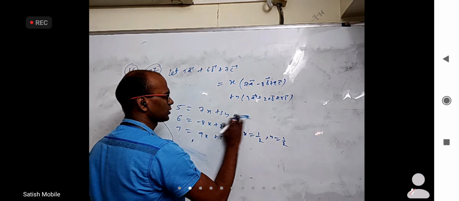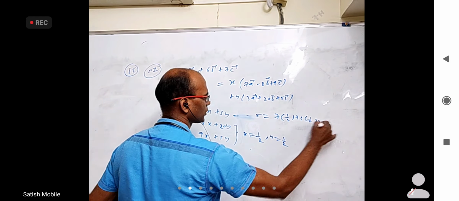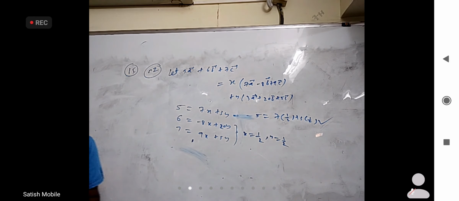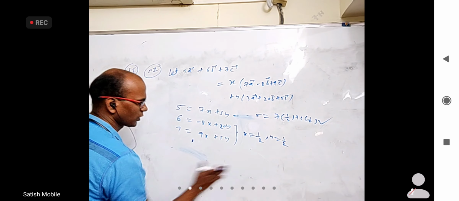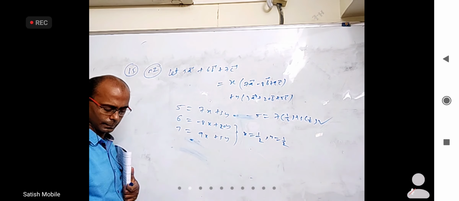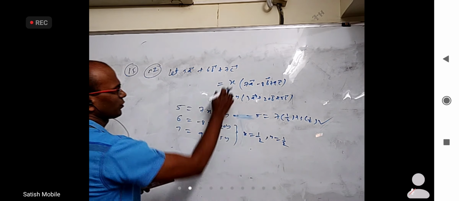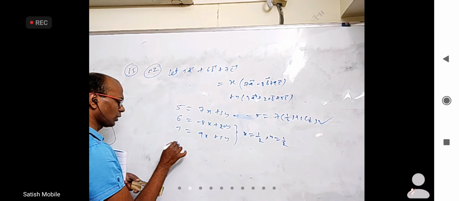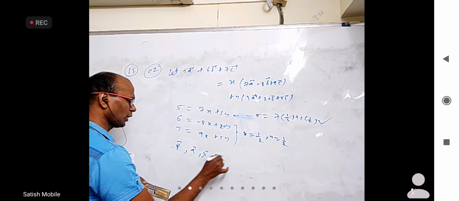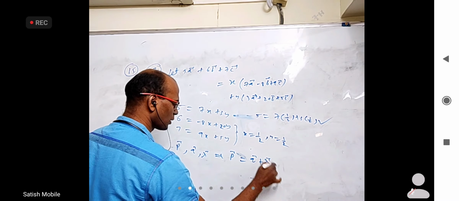Here, 5 is equal to 7 times 1 by 2 plus 3 times 1 by 2. Fine. So, first of all, they are coplanar, because you are able to write one vector as a linear combination of the other two. In fact, if I call the vectors p bar, q bar, r bar, I got p bar equal to q bar plus r bar by 2.